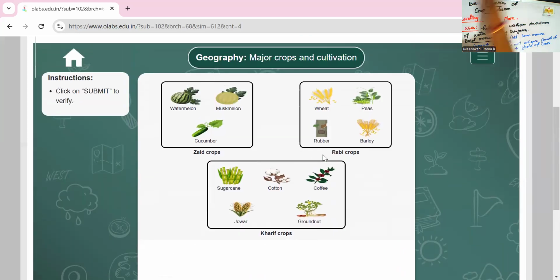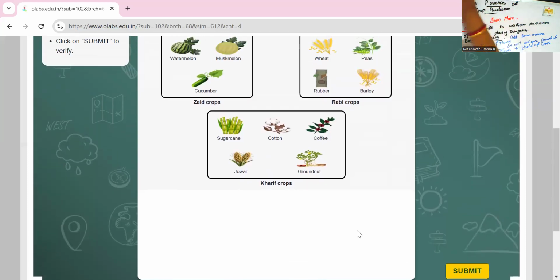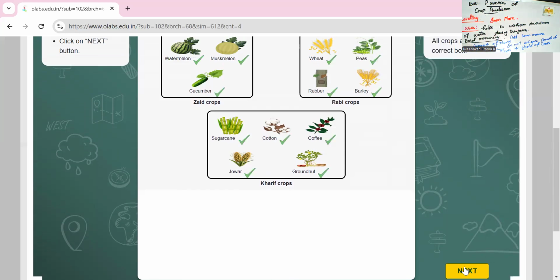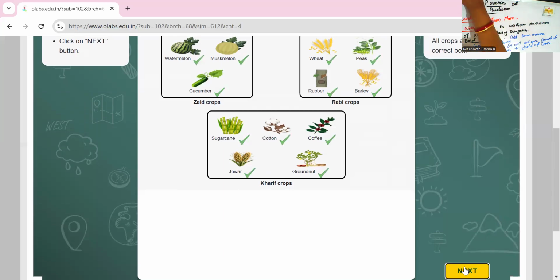Please verify, students. These are all the right varieties of crops. So what is Zaid? Watermelon, muskmelon, and cucumber, summer season varieties. Rabi crop means wheat, peas, rubber, and barley. Kharif means sugarcane, cotton, coffee, and jowar. And the groundnut variety is also known as a Kharif crop. Shall we touch the submit button? Yes, all the crops are placed in the correct boxes.